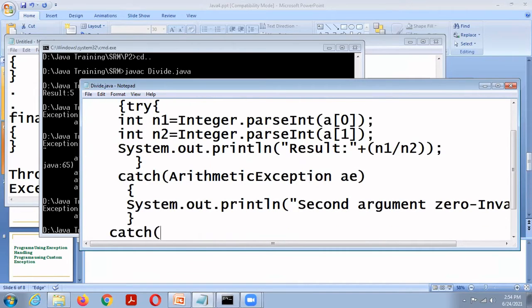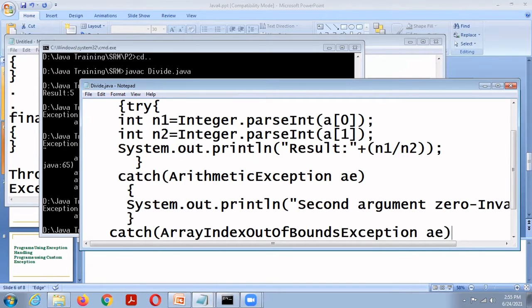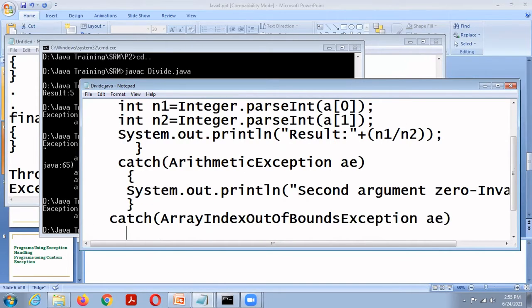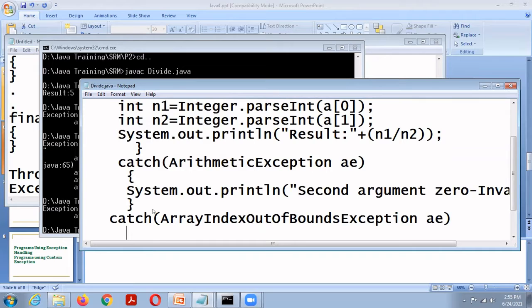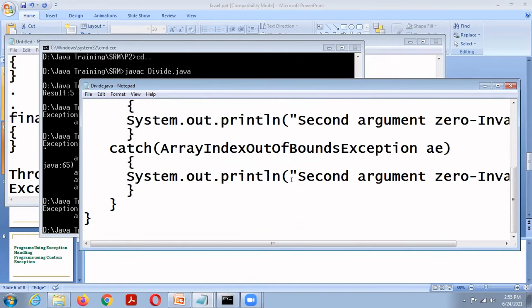Then catch ArrayIndexOutOfBoundsException E. It will display argument missing.